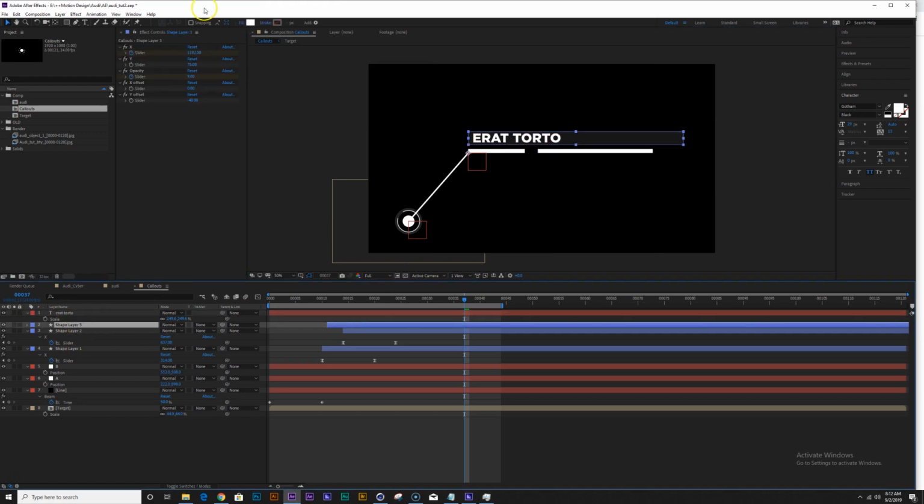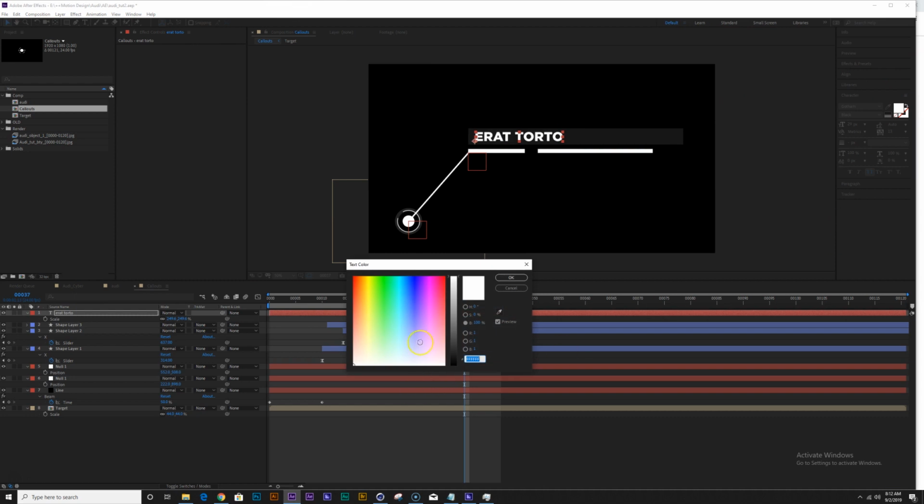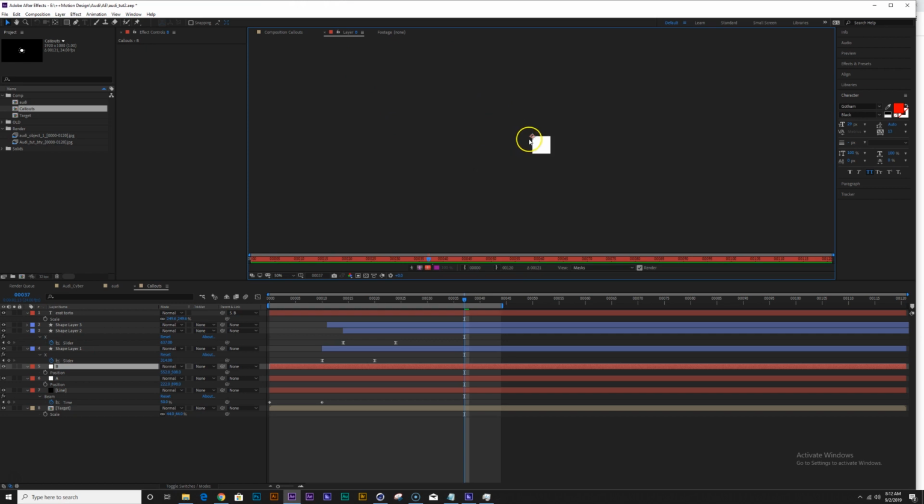You know what, for this layer, let me just make it a little thicker. Yep. Cool. Let me change the color to, let's say, a red. And I'm just going to parent it to the B now. Oops.